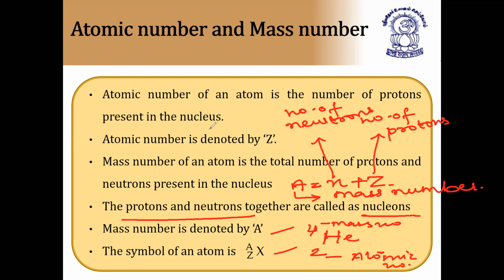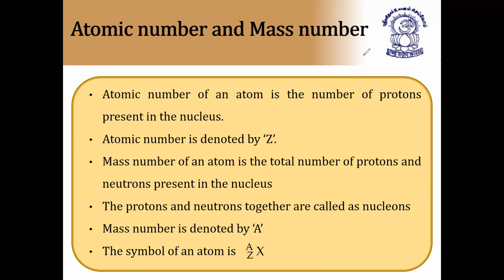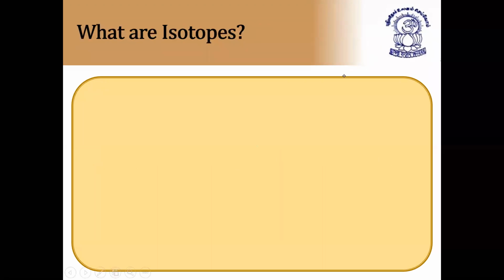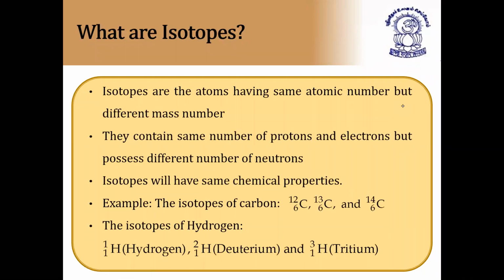So next, we have isotopes. What are isotopes? Isotopes are atoms having the same atomic number but different mass number. They contain the same number of protons and electrons but possess different numbers of neutrons. This we have discussed in the first topic also, basic concepts of chemistry. Even though they contain the same atomic number, they have different mass numbers.